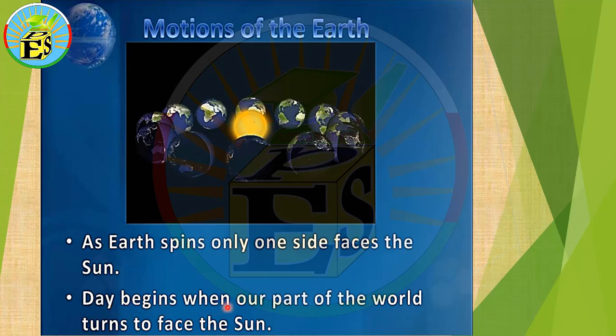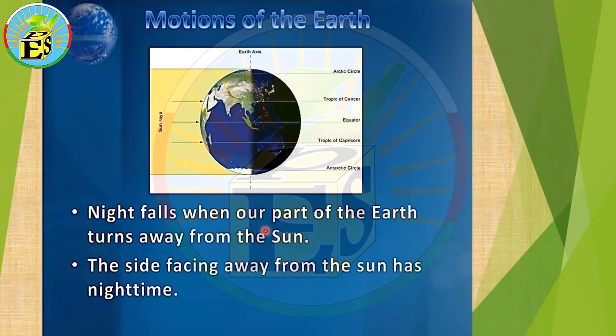Day begins when our part of the world turns to face the sun. Night begins when our part of the earth turns away from the sun. So this face, opposite to the sunlight, with rotating, will be in the dark like this. The side facing away from the sun has night time. This is night time and this is day time.